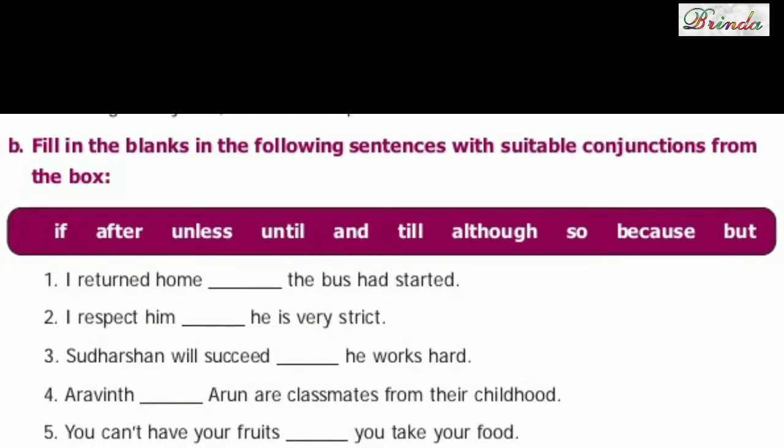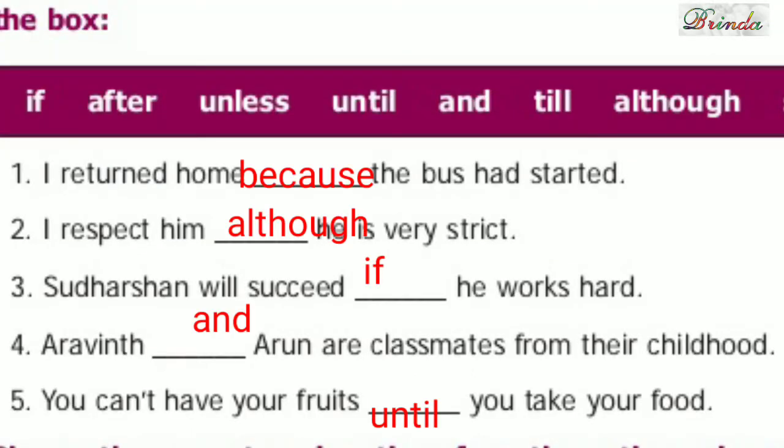Okay, moving on to B section. Fill in the blanks in the following sentences with suitable conjunctions from the box. The box words are if, after, unless, until, and, till, although, so, because, but. All right. I returned home because the bus had started. Next one. I respect him although he is very strict.